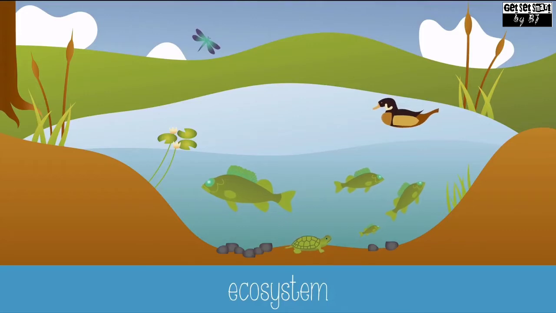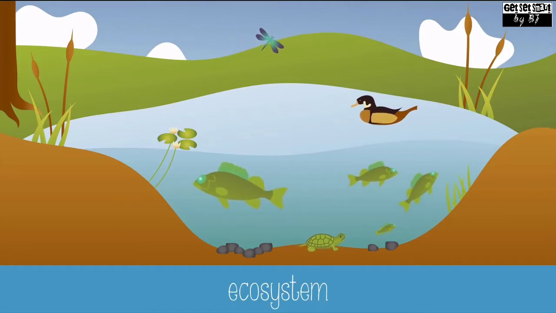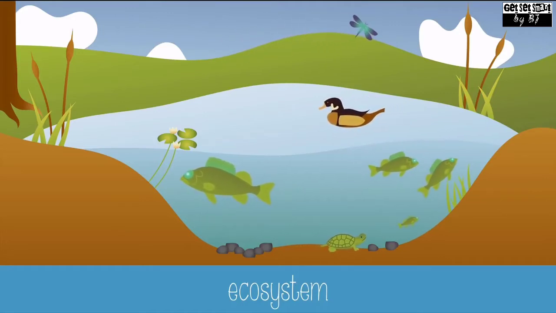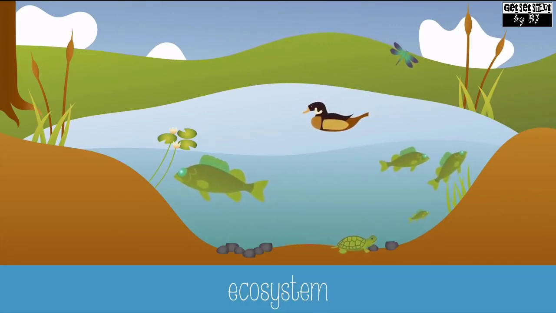For instance, take the example of this pond ecosystem. The living things in the pond ecosystem include fish, turtles, insects, aquatic plants, algae, and the decomposers. The ways these organisms interact affect their survival. For example, insects and fish eat aquatic plants, and the turtle again eats the fish.